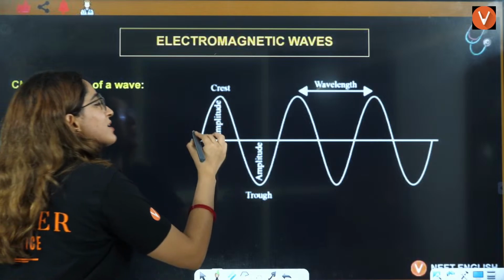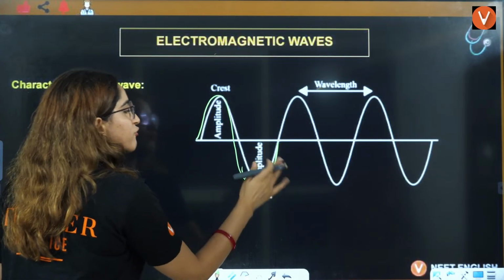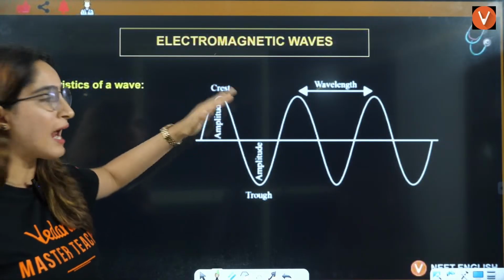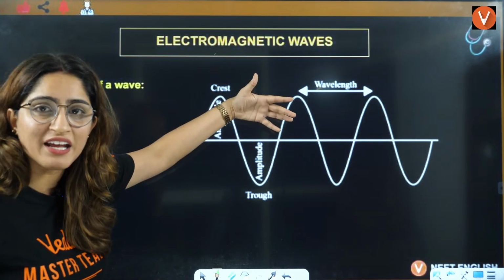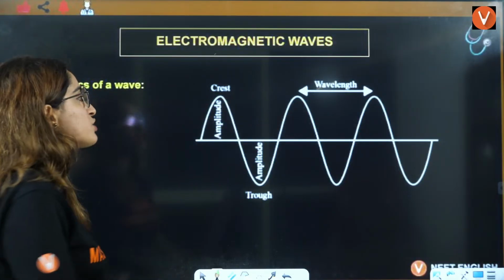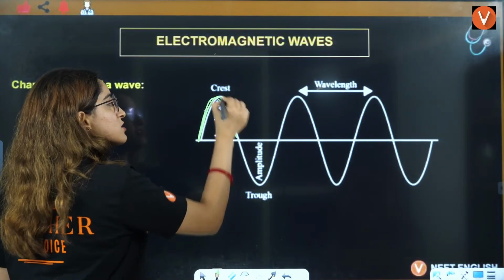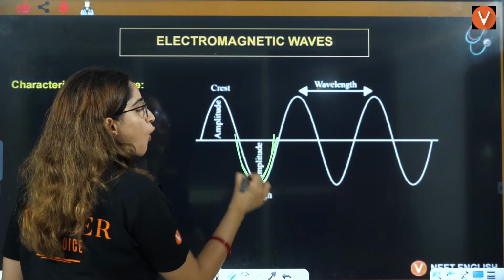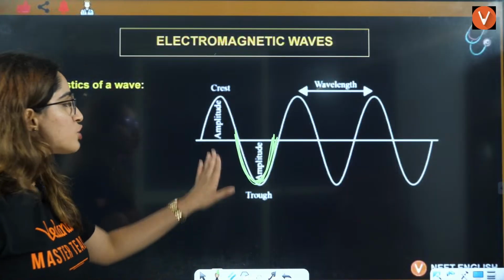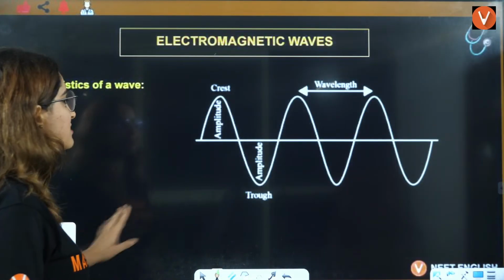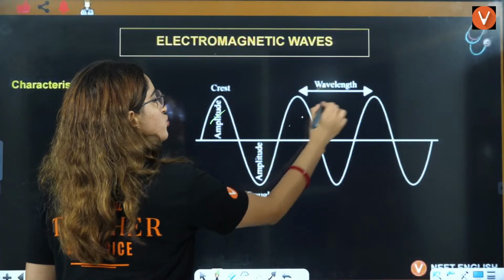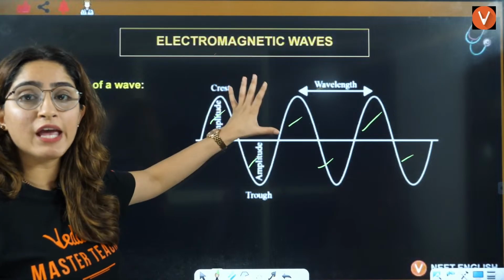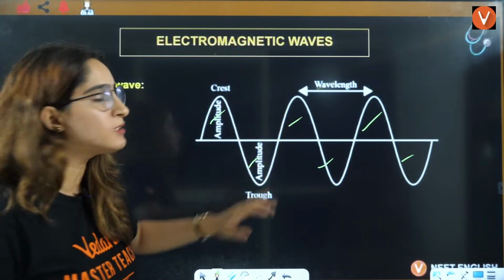First, what is a crest and what is a trough? The upper peak, that is in the positive direction of the wave, is called the crest. The one on the negative side is called the trough. Total, if you see here, I can see three crests, 1, 2, 3, and 3 troughs in this particular wave that you can see on this board.